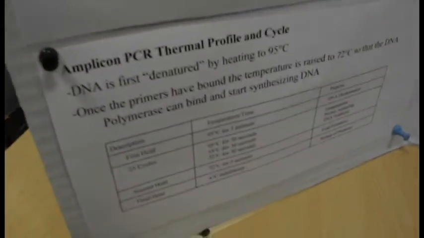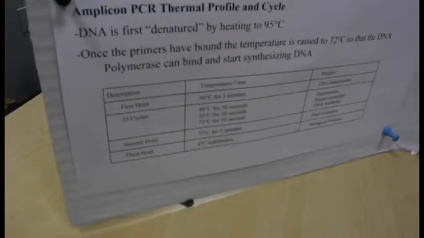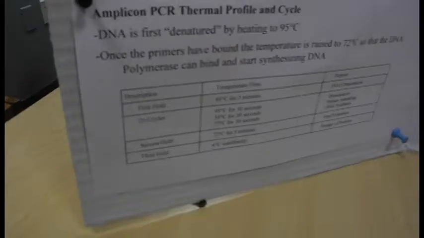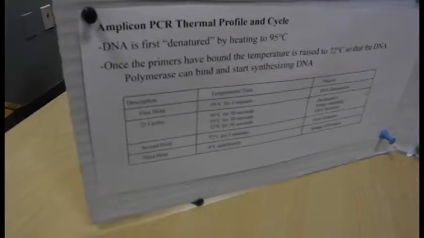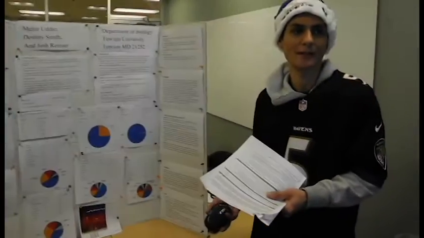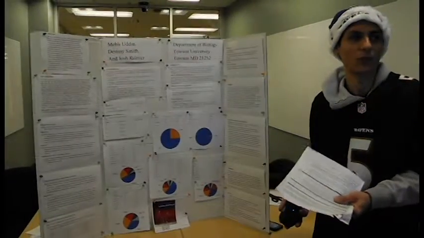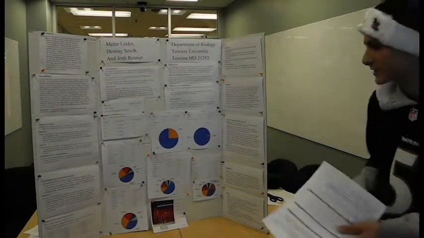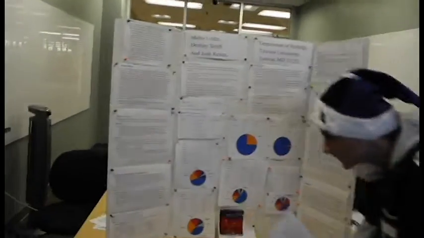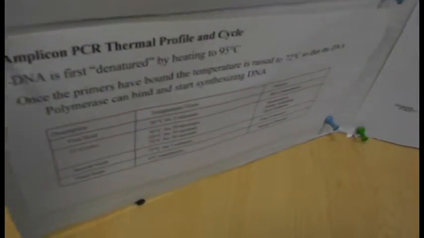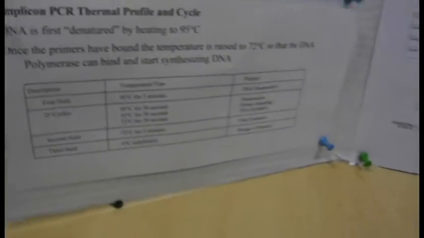For amplicon PCR, we had to do a thermal profile and cycle it. So we first denatured it by heating it to 95 degrees Celsius. Once the primer is bound, the temperature is raised to 72 degrees so that the DNA polymerase can start synthesizing DNA. If you notice that we have an unusually high temperature, most organisms are denatured by temperatures much above 45 degrees Celsius, which is why we did this. As you can see in our chart, 95 degrees Celsius for the denaturing, and then we slowly lowered it down for annealing, 72 degrees for synthesis and extensions, and storage of our products.